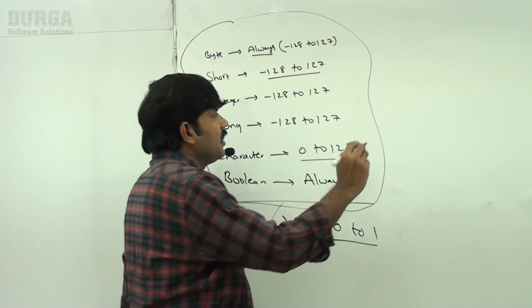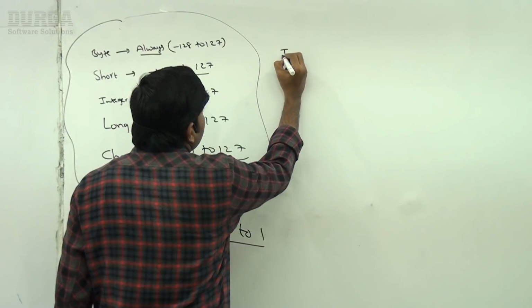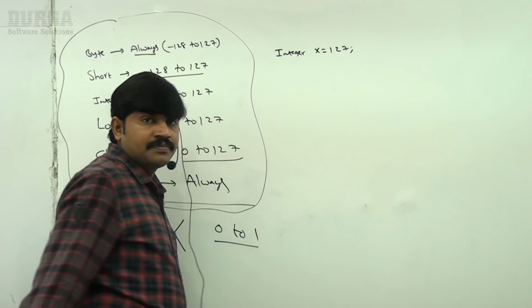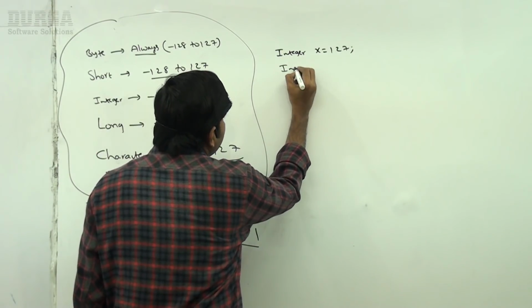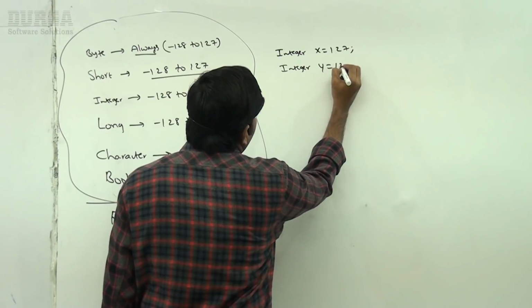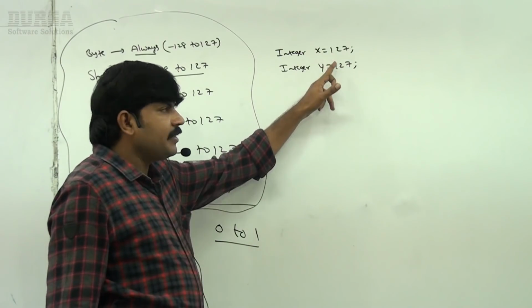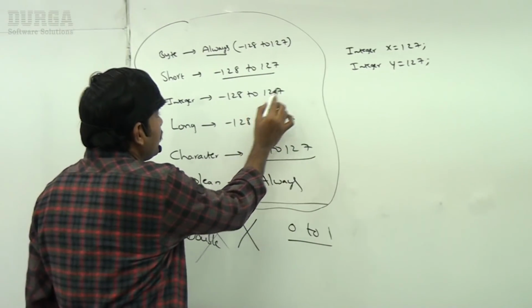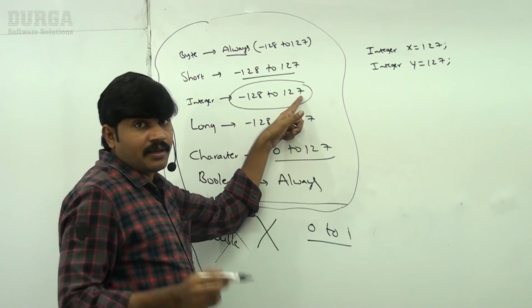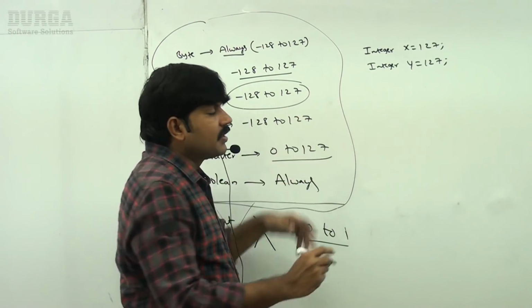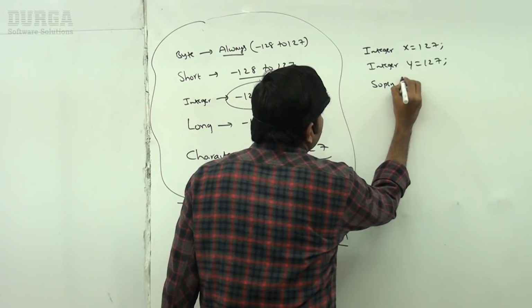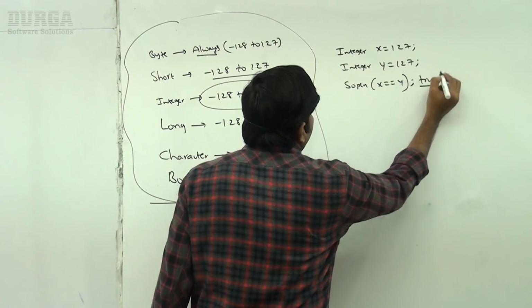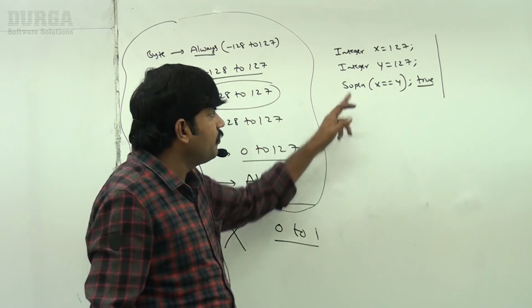Best example, sir. Take Integer x is equal to 127. Integer y is equal to 127. It is autoboxing, compulsory. So it is in the range only. Integer range is minus 128 to 127, max 127 only. That's why the same object will be reused from the buffer. True itself is the answer, sir. The same buffer object will be reused.